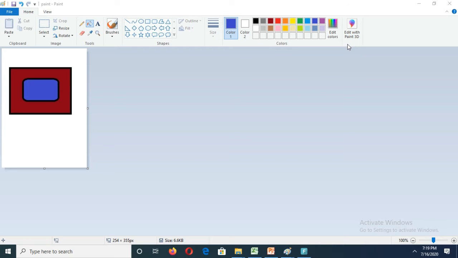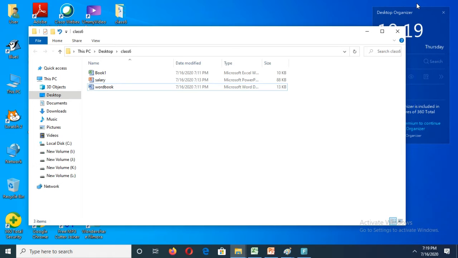File format. Do you know what's meant by file format? File format or file extension is used to identify the type of file. That means, children, listen here.